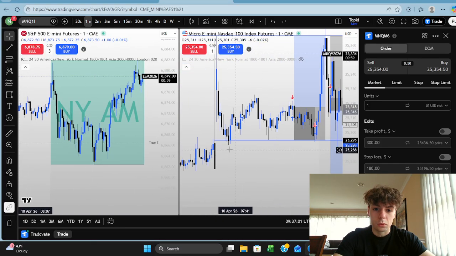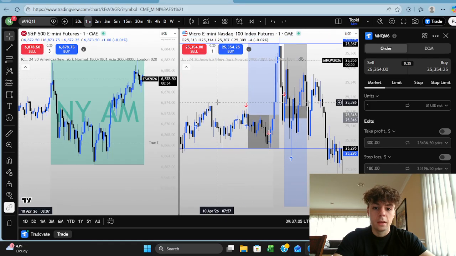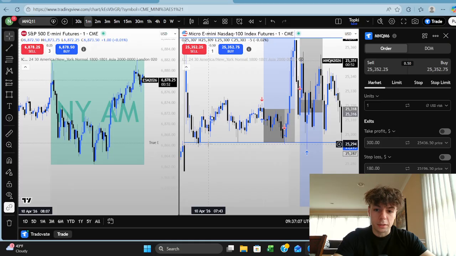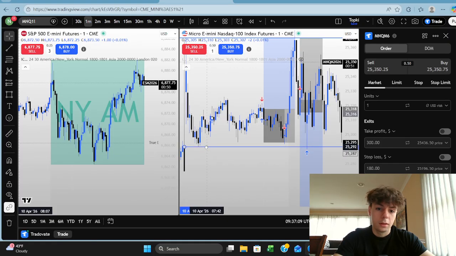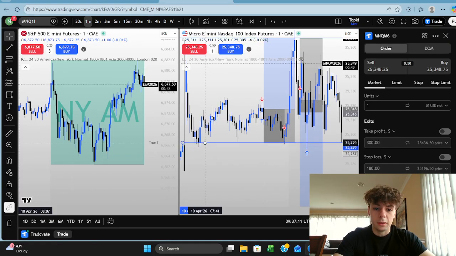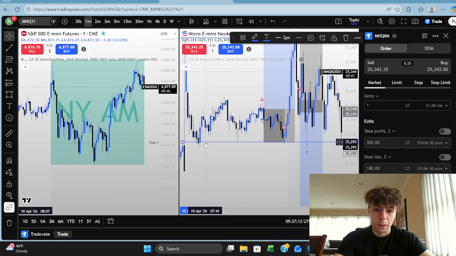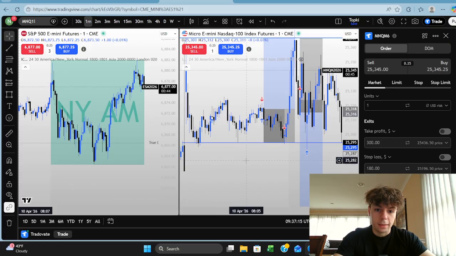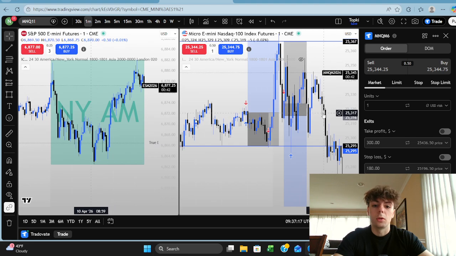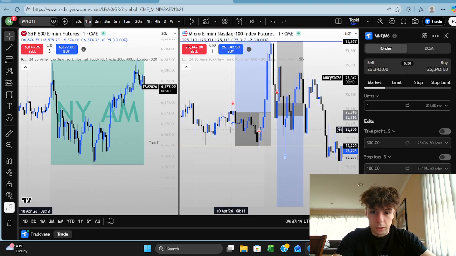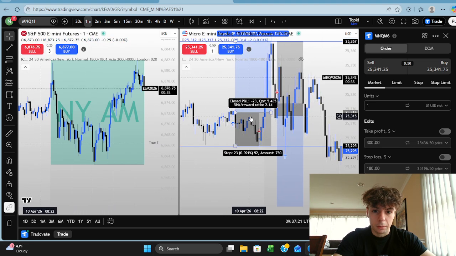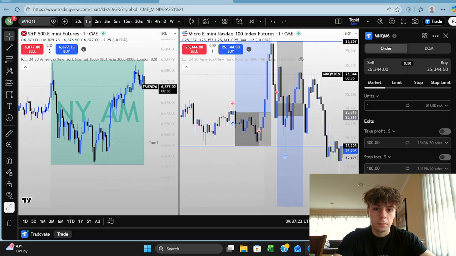And then my original stops that were here, I moved them up to here because the trade was a little higher. Obviously, if I kept my stops where they were, it would have hit TP, but I didn't. So I literally got stopped out by one singular Nasdaq point, which you know how small that is. So yeah, you can see I entered here, came down, took me out, full TP.